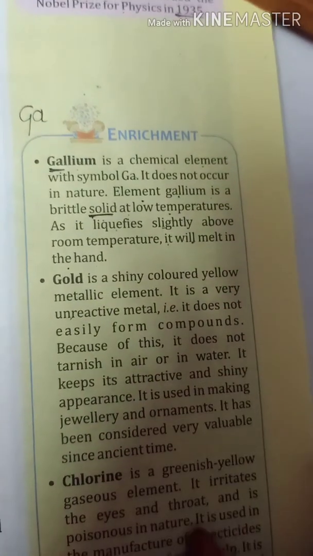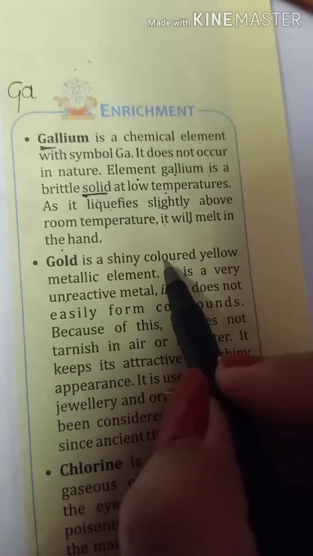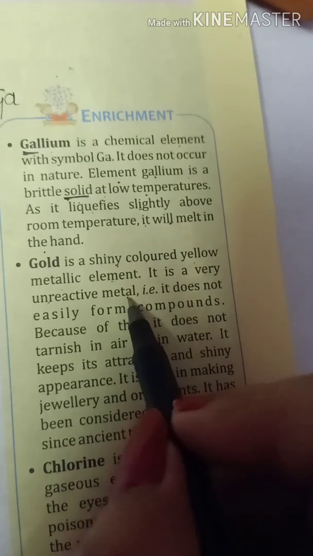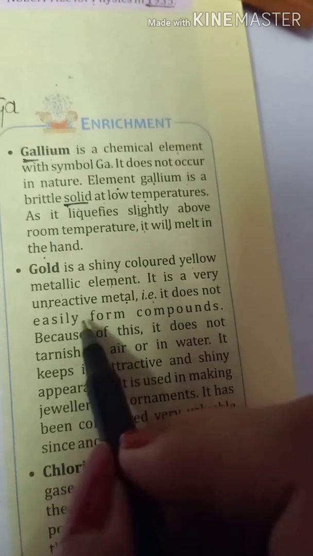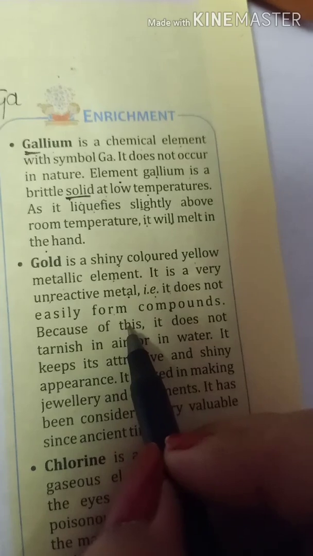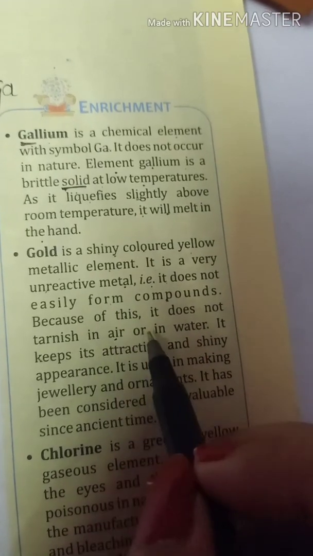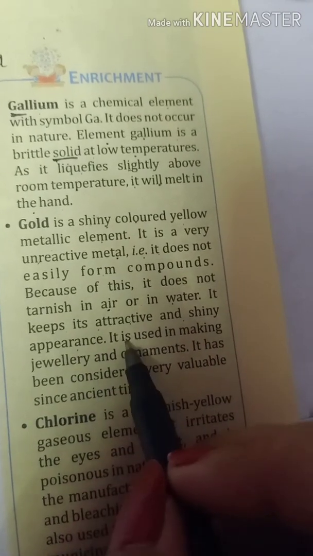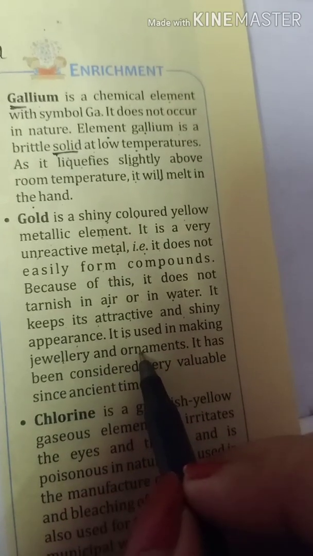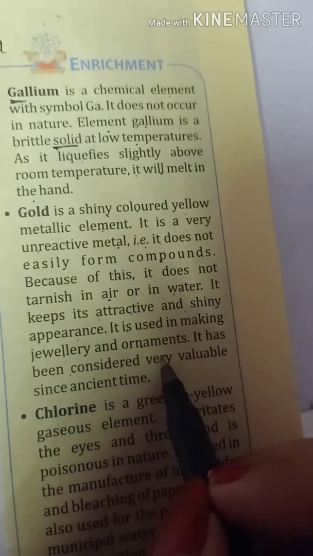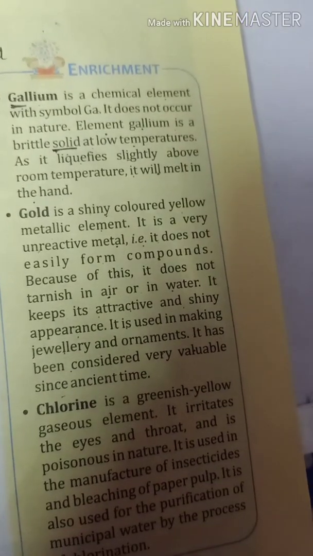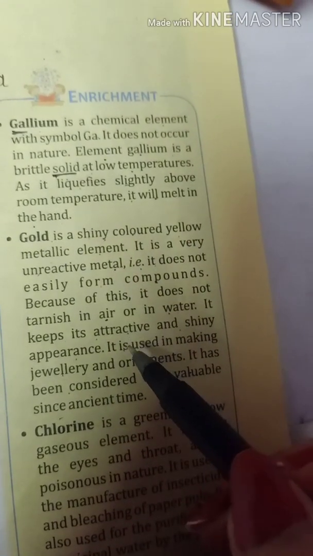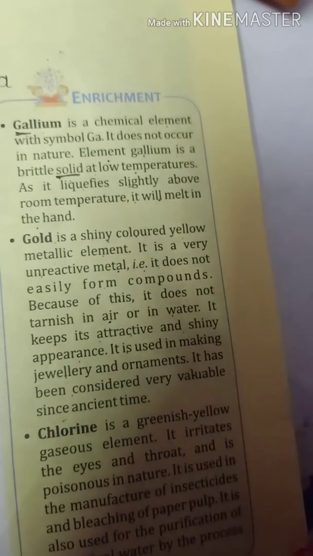Next is gold. Gold is a shiny colored yellow metallic element. It is a very unreactive metal. That is, it doesn't easily form compounds. Because of this, it doesn't tarnish in air or in water. It keeps its attractive and shiny appearance. It is used for making jewelry and ornaments. It has been considered very valuable since ancient time. Because of non-reactive nature of gold, it is used for making jewelry and ornaments.